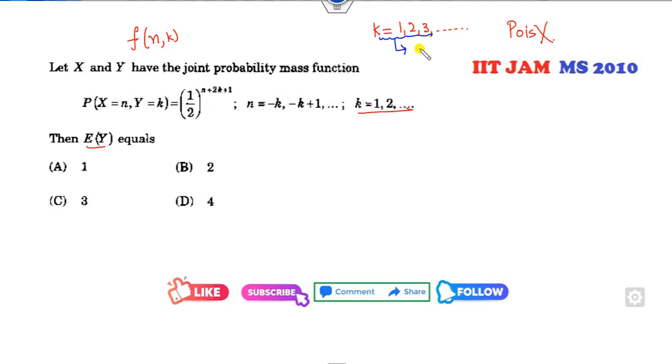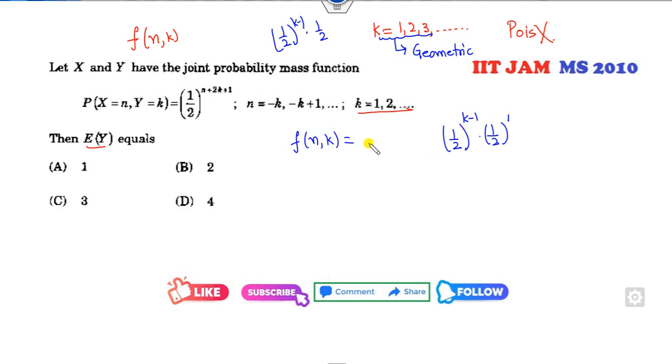That's discrete. This is geometric. So what is the PDF of the geometric of k? Half to the power k minus 1 into this one, because half is given. So I can write this function in terms of this value, k minus 1 into half.